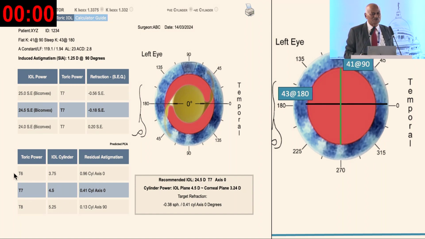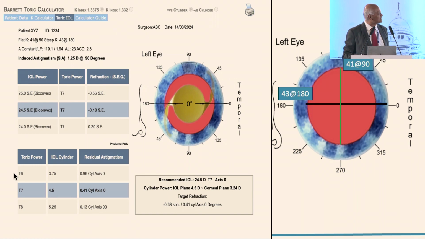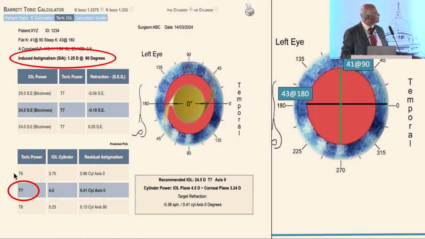So it is not that you will not implant a toric IOL in SICS. Yes, you can, but you will have to calculate your own surgically induced astigmatism. If you know how much you have neutralized by the incision, and how much you are going to neutralize by the lens, then you can implant such lenses, and definitely go for premium IOLs.